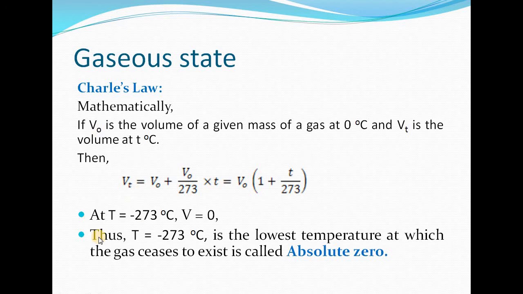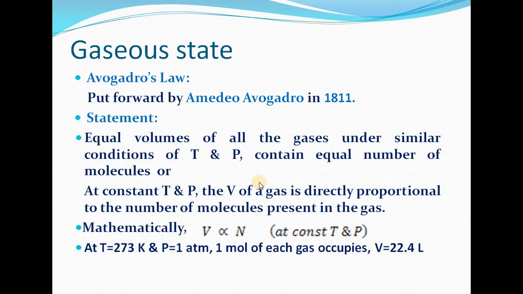This temperature is known as absolute zero. In Kelvin, we can write it as 0 Kelvin. So this is the absolute zero temperature at which the gas ceases to exist. So this is all about Charles' law.